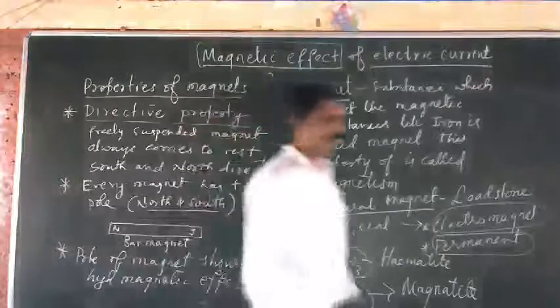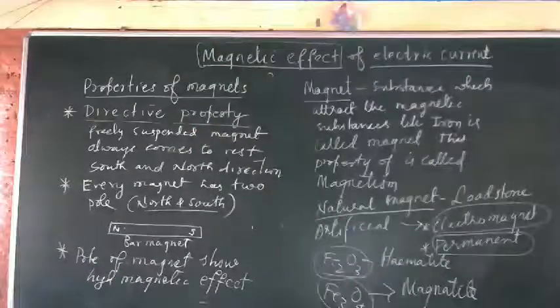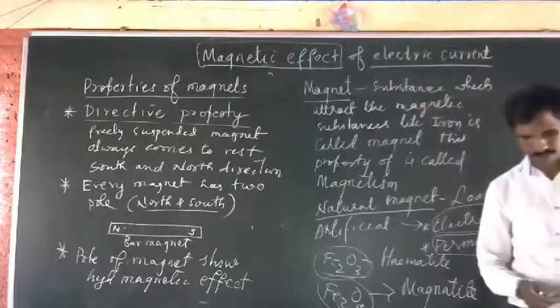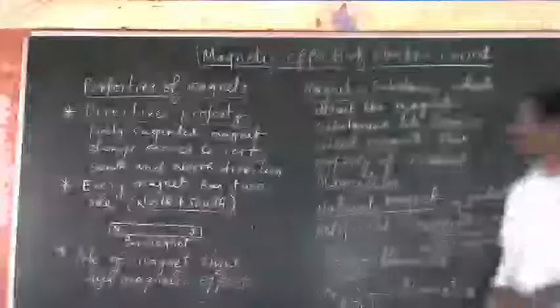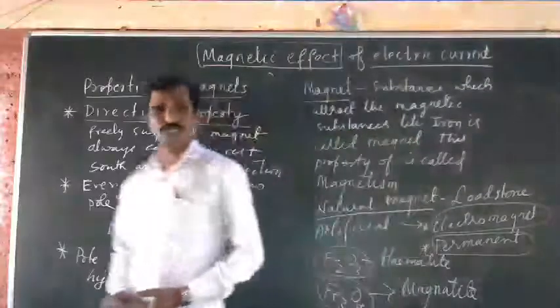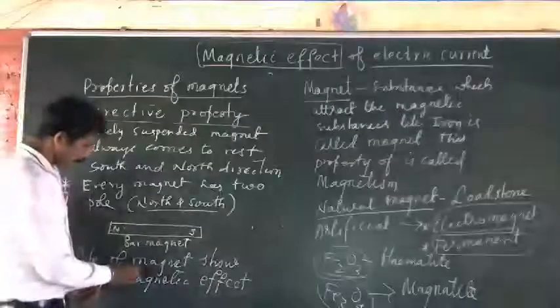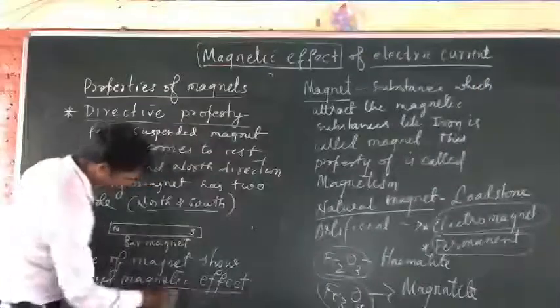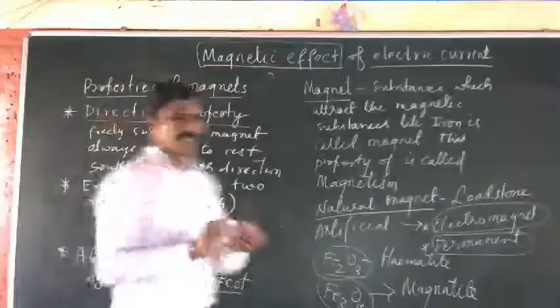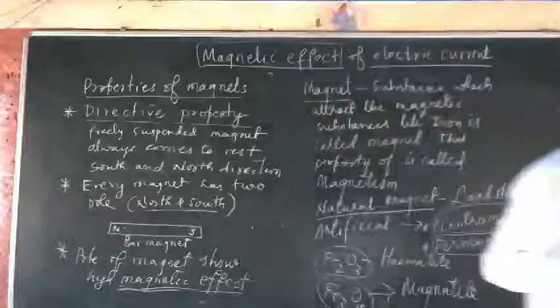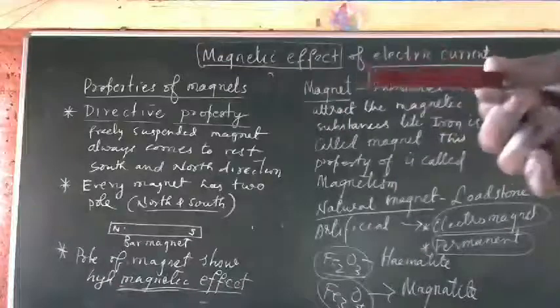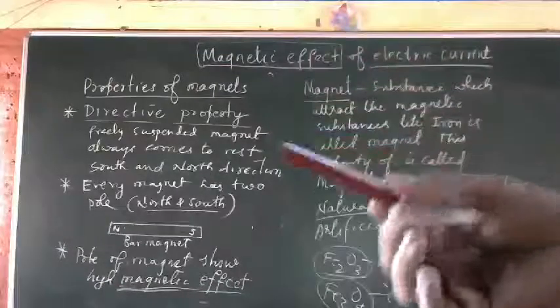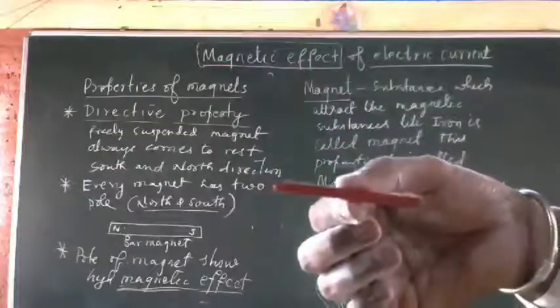Poles of the magnet. Every magnet has two poles, and the magnetic effect is shown in the poles. So this is a magnet. You can see this here. This is a bar magnet.